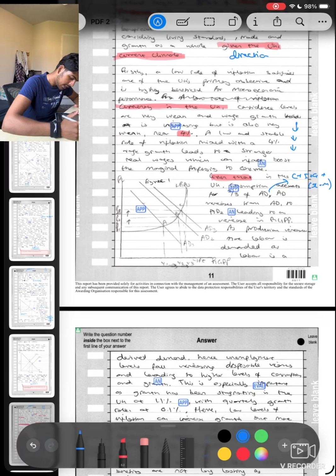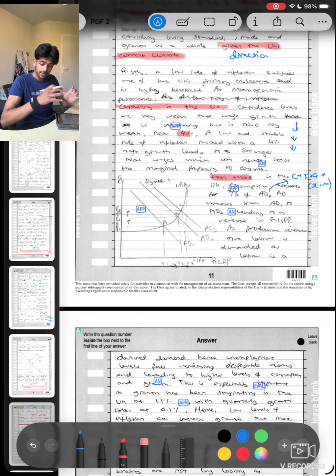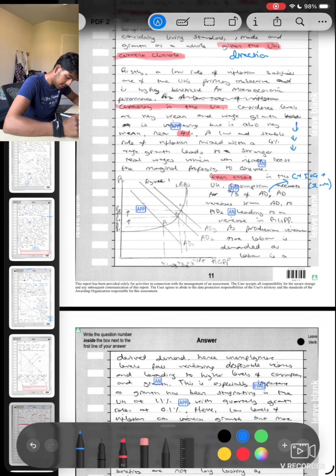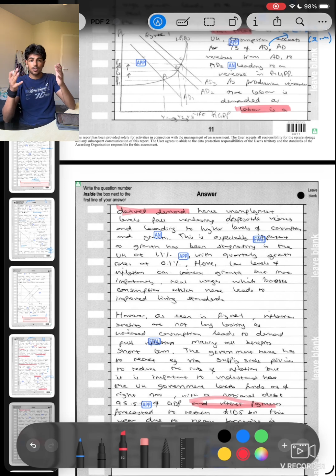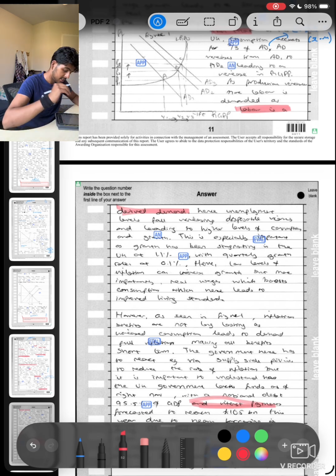AD increases from AD1 to AD2, leading to an increase in real GDP. And I've shown that on the diagram. I've illustrated that with my drawing. As production increases, more labour is demanded, as labour is a derived demand. Key sentence there. Copy paste that. Labour is a derived demand. Yes, it is. Very, very important sentence. That's going to actually level up your answer. That one sentence, examiners, they love that.